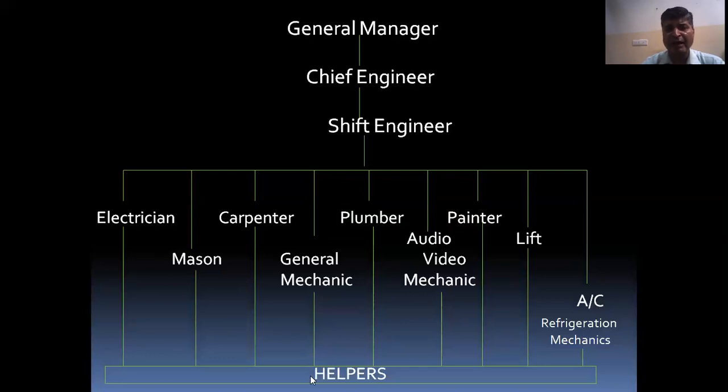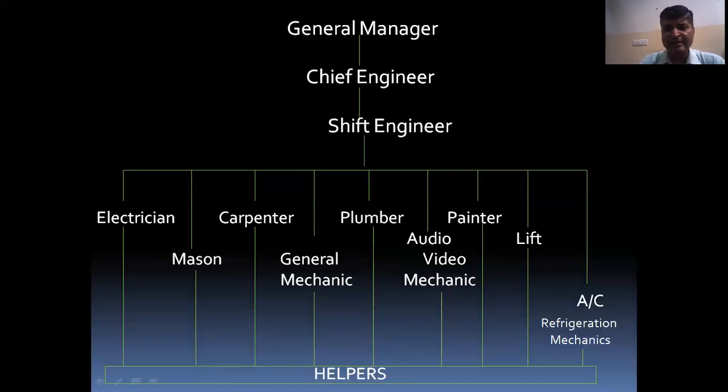And they all are helped by their helpers. Now this is the chart for a small hotel.